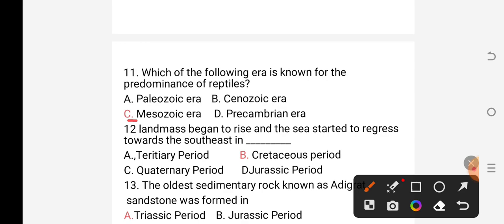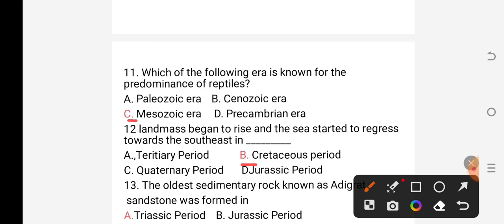Cretaceous period was the third period of Mesozoic era that is bounded between the years of 135 up to 65 million years. Okay, so during the Cretaceous period, the land mass began to rise and the sea started to regress towards the southeast. As a result, our answer is B, Cretaceous period.